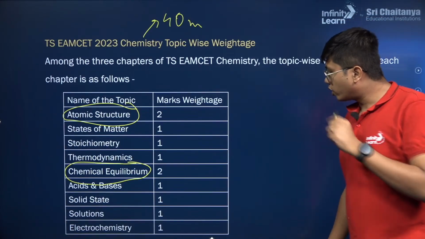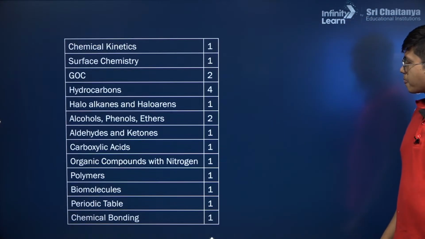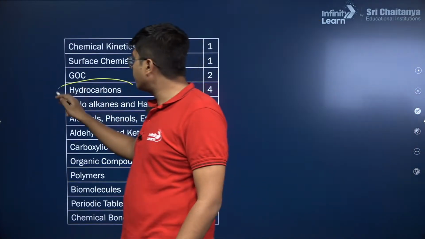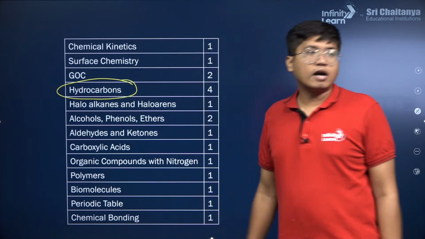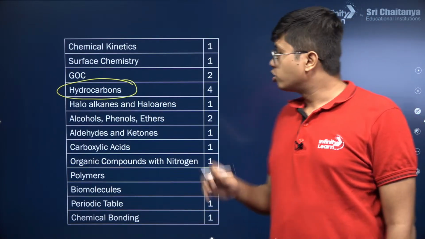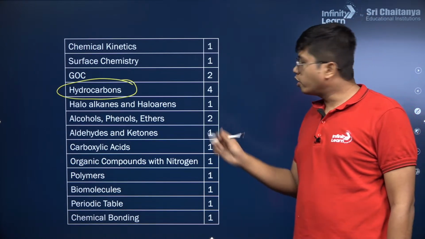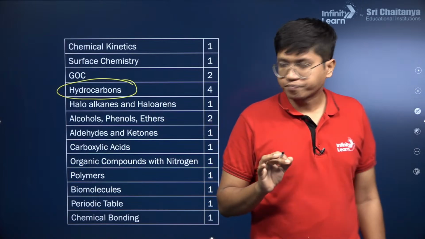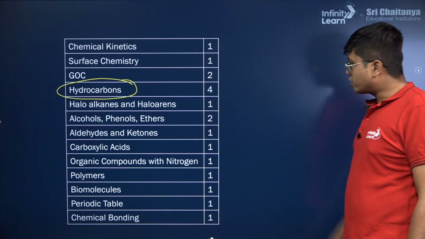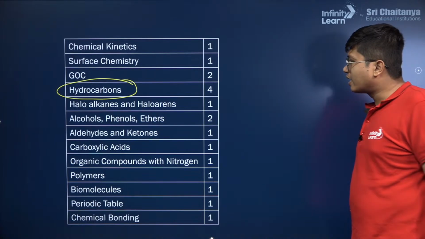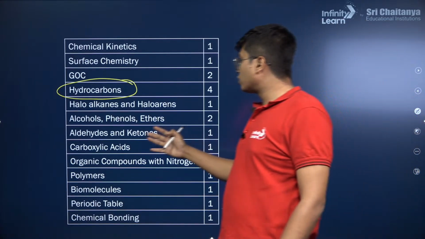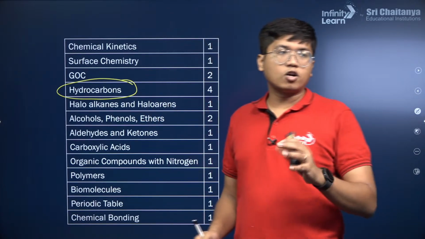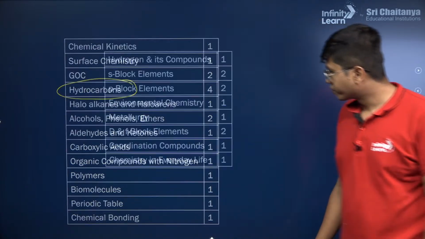Again, I'll let you all take a screenshot of this. Here, hydrocarbons is surprisingly having a very high weightage, so focus well on that. All your alkanes, alkenes, alkynes, all the hydrocarbons are important. The rest here, like carboxylic acid, aldehydes, ketones, have comparatively lower weightage, but alcohols, phenols, ethers, again in organic, have a slightly higher weightage.